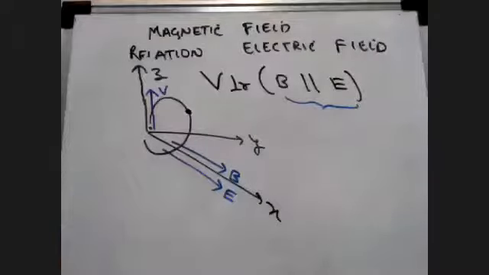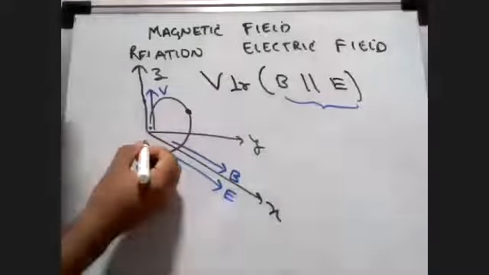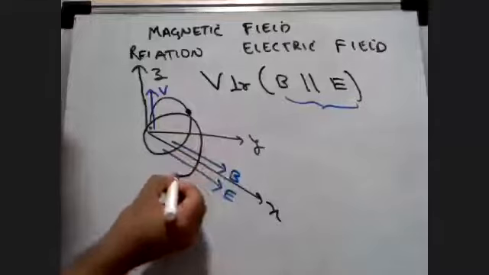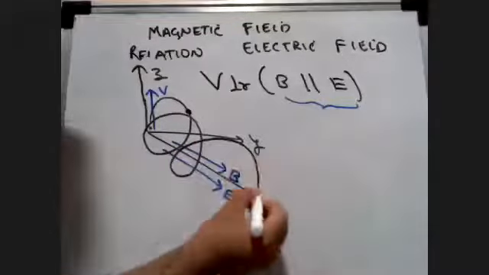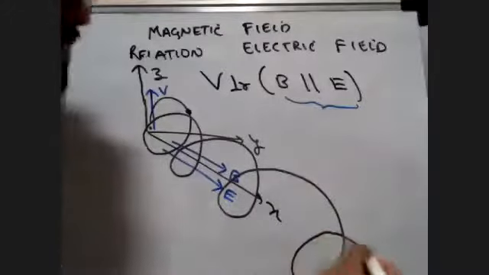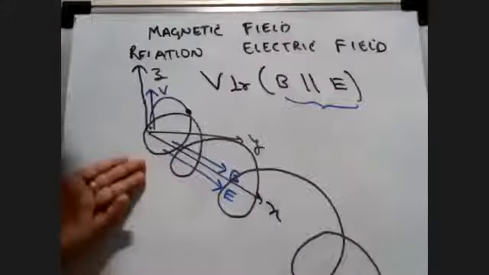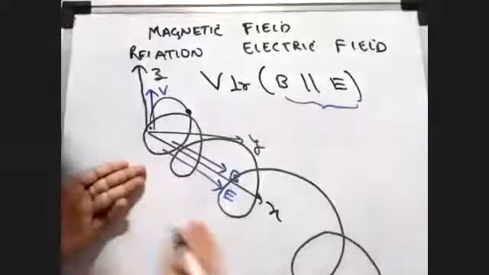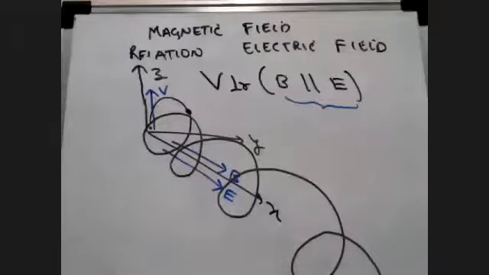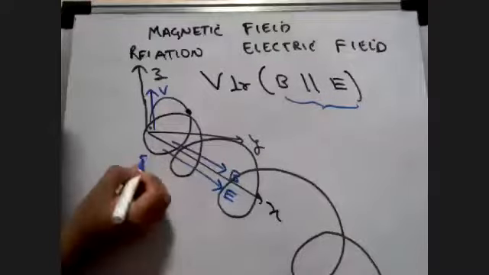So if there is acceleration, students, at this point say the velocity is v1. At the next point, velocity will increase. At this point, velocity again increases. So what is changing here, students? Velocity.